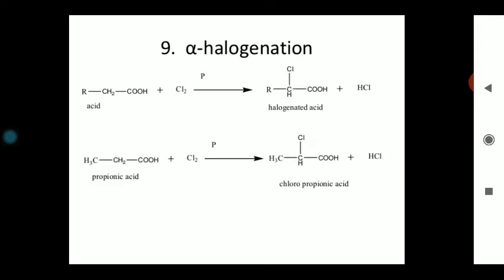Now the next category of chemical reaction is the alpha halogenation reaction.